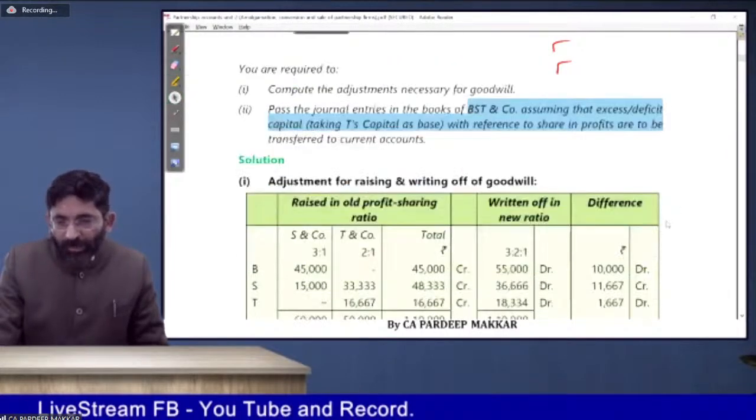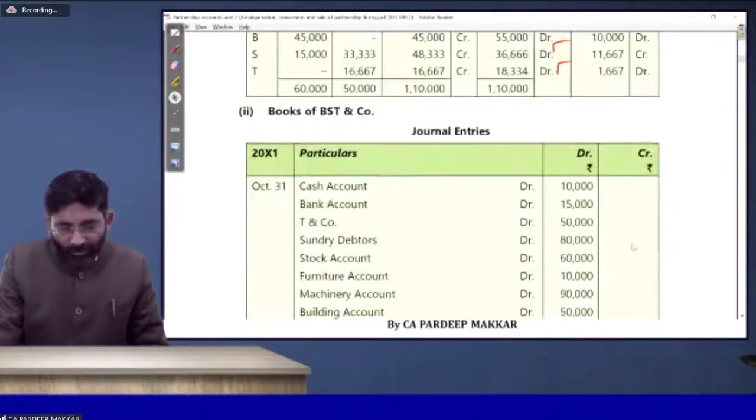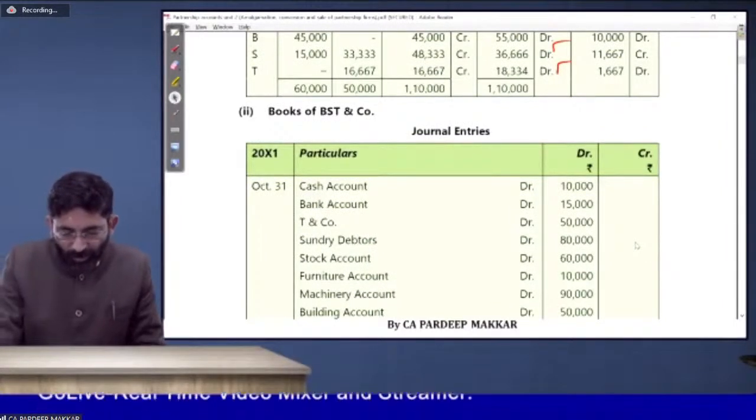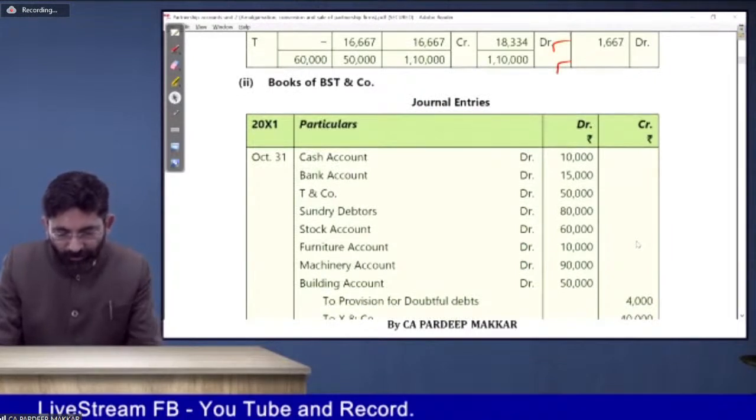Very good, beta, very good. You are doing it. It's really good. Vandana, very good. Sharon, very good. Everyone is doing very good. Old profit sharing ratio of S, very good, very good.